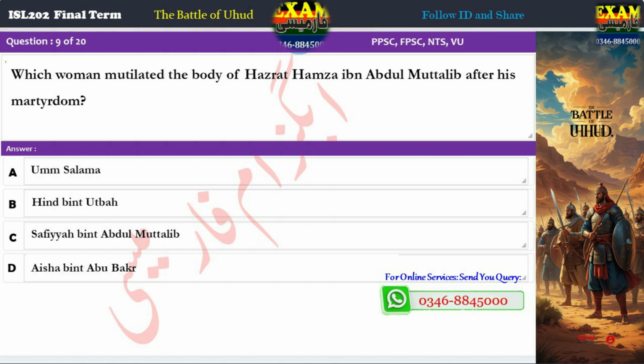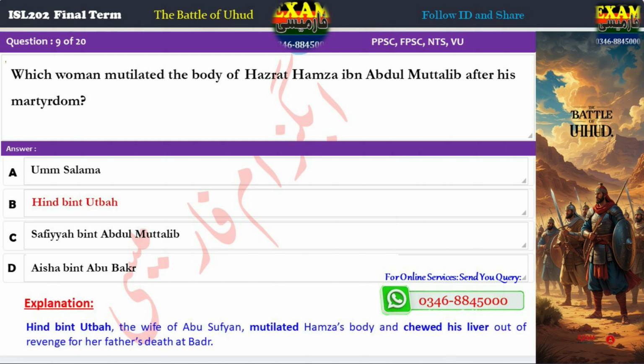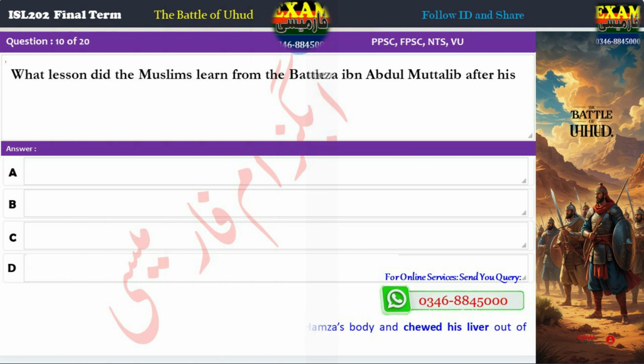Question 9. Which woman mutilated the body of Hamza ibn Abdul Muttalib after his martyrdom? A. Salama. B. Hind bint Utbah. C. Safiyah bint Abdul Muttalib. D. Aisha bint Abu Bakr. Correct answer: B. Hind bint Utbah. Explanation: Hind bint Utbah, the wife of Abu Sufyan, mutilated Hamza's body and chewed his liver out of revenge for her father's death at Badr.